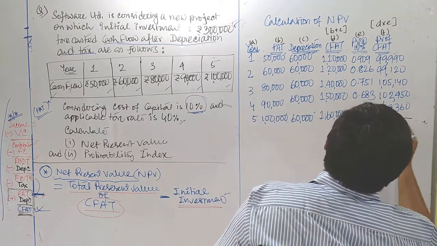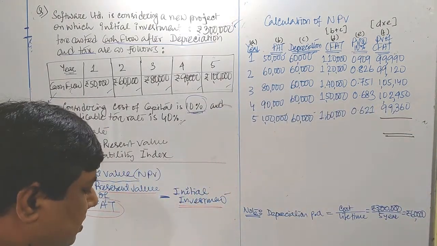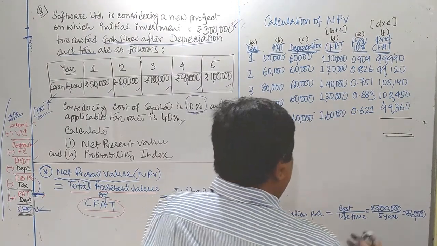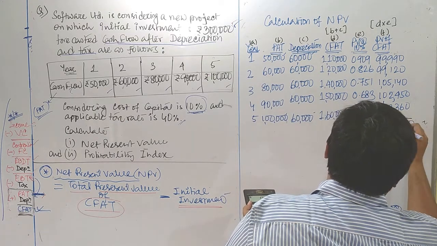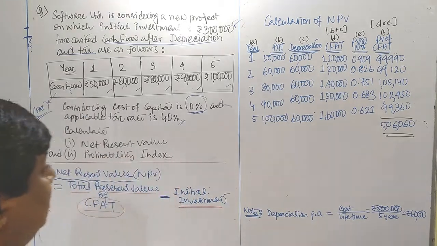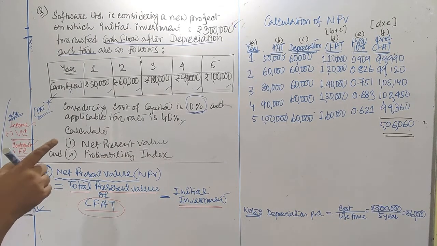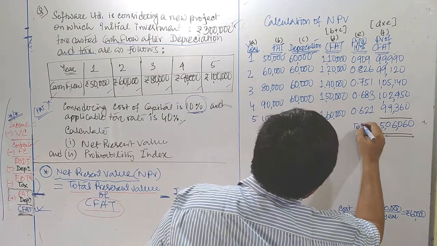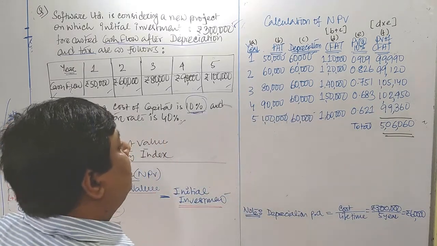Now let's make a total of the PV of CFAT column. It comes to a total of 5,06,060 rupees. Now we got the total PV of CFAT. This is the total column. This is, we can say, a total of the PV of CFAT column.